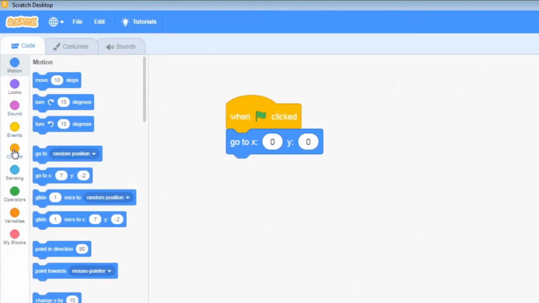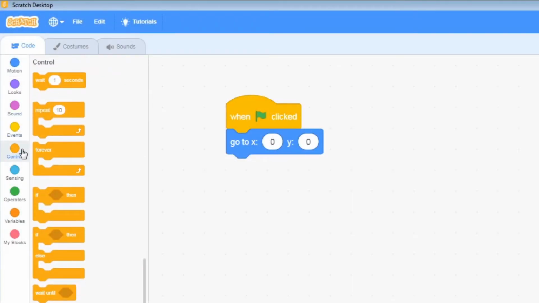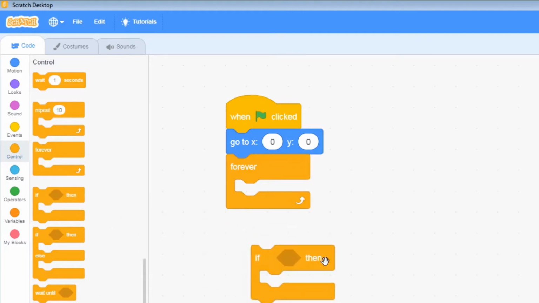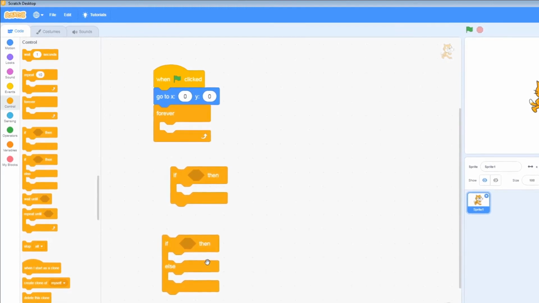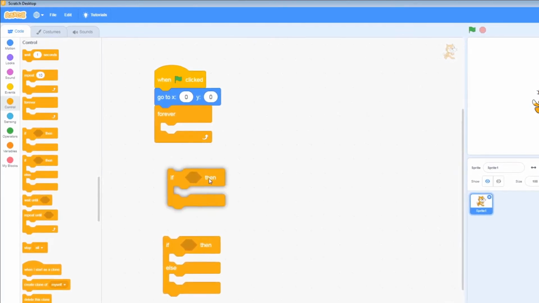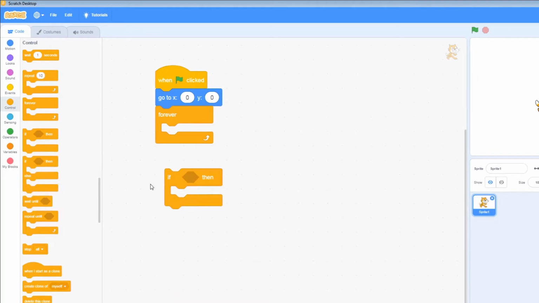We're going to use one of our first new blocks. Under the controls, we are going to grab what's called a forever loop. We're going to grab that in here, and once again attach it to the bottom. The next new thing we're going to use is the if-then block. Not to be confused with the if-then-else block, which we'll be using later on. We want just the plain if-then, so I'm going to get rid of that one again.